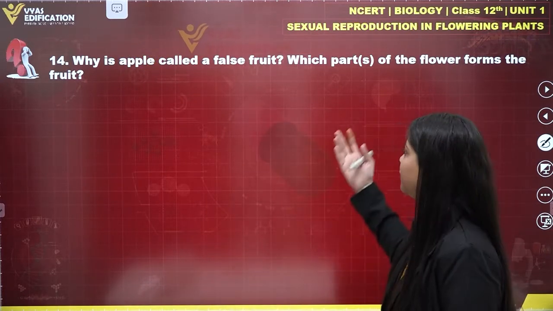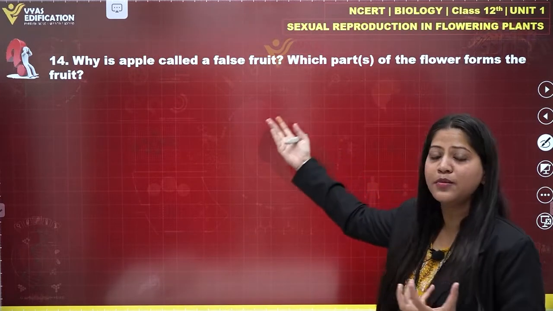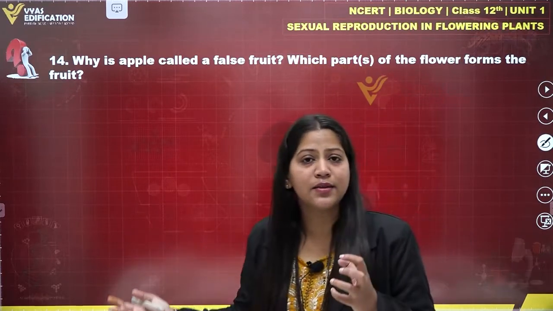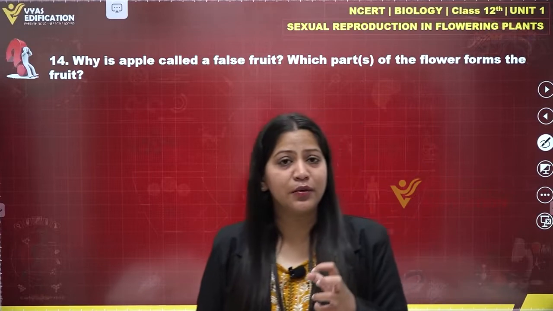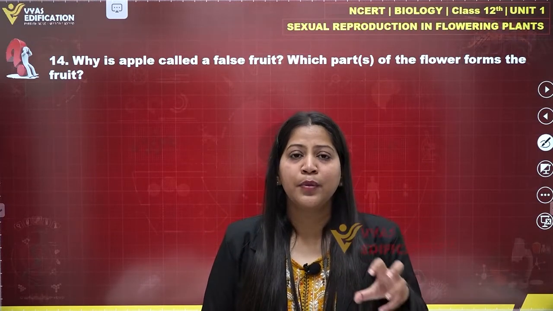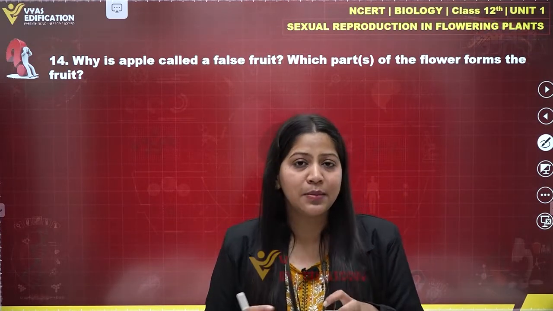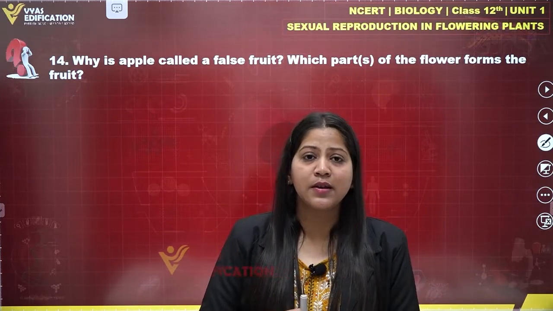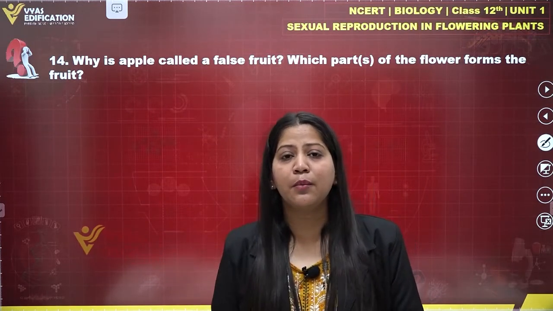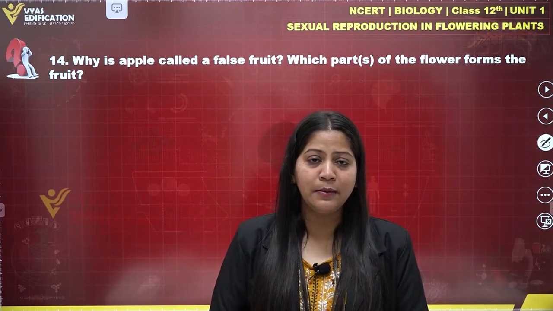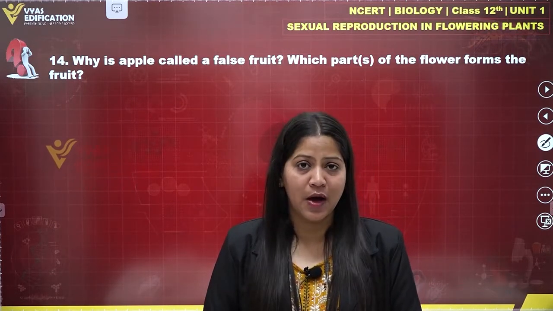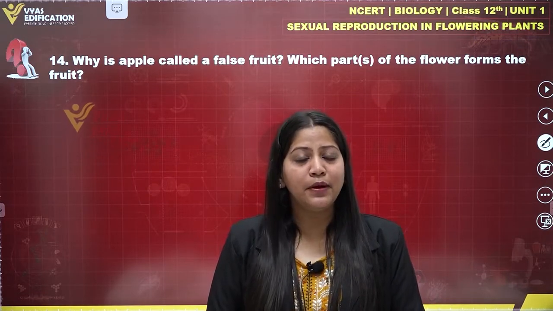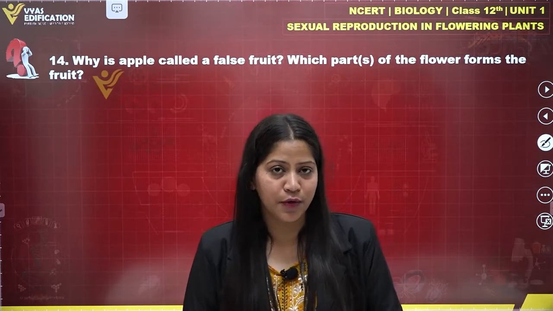Which part of the flower gives rise to or forms the apple fruit? Then the answer is thalamus. Thalamus is the part of a flower which gives rise to the apple, or apple is developed from the thalamus. That is why, because apple is not developing from the ovary of a female organ, rather it is developing from the thalamus of a flower. That is why the apple fruit is known as a false fruit.